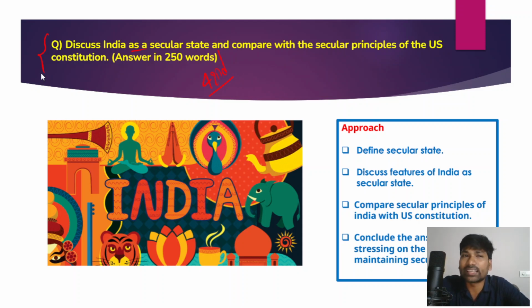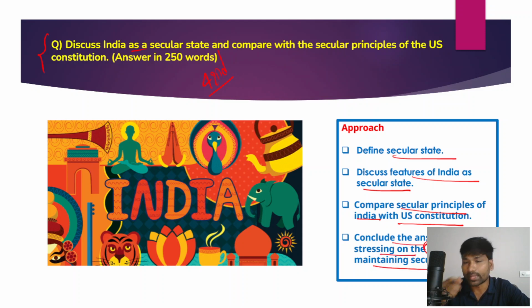The question is, discuss India as a secular state and compare with the secular principles of the US Constitution. So this is a very easy question, with no complicated directive words in the answer. Now in the approach, first and foremost you need to clearly define what a secular state is, and then discuss the features of India as a secular state and compare the secular principles of India with the US Constitution, and conclude the answer by stressing the importance of maintaining the secular ethos. So that's how you need to have a proper framework or approach for this particular question.